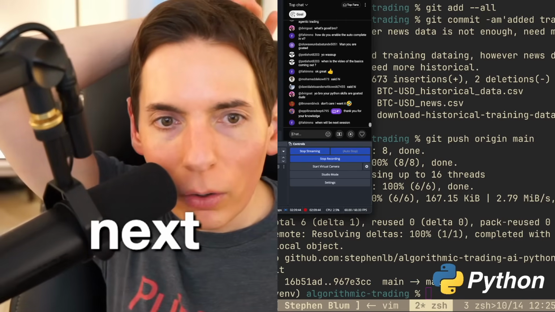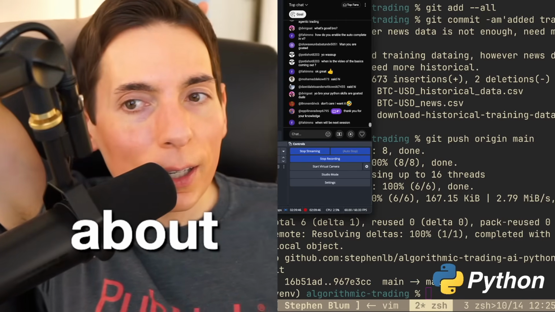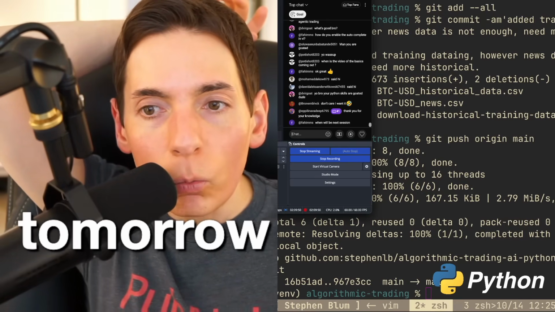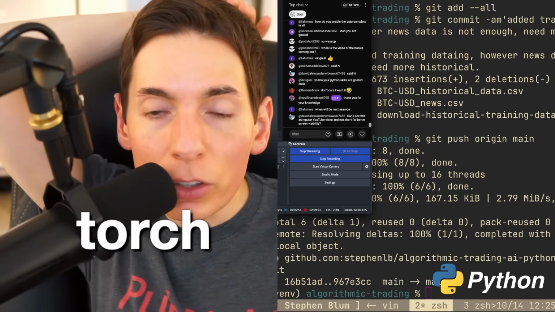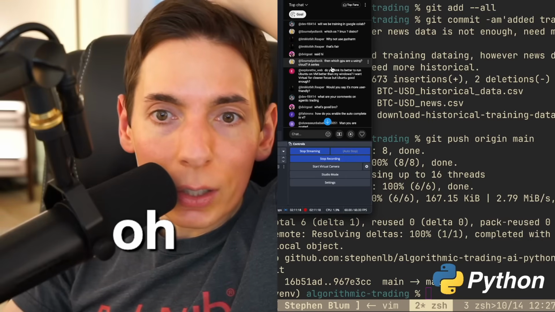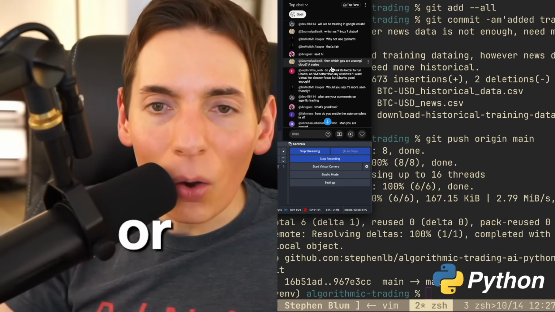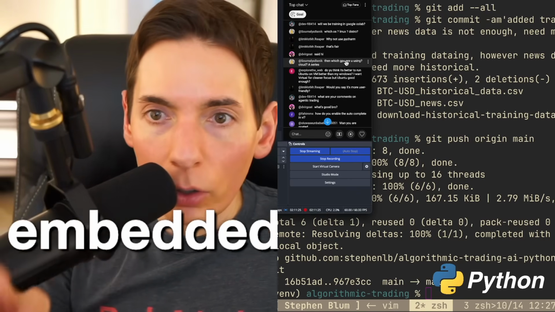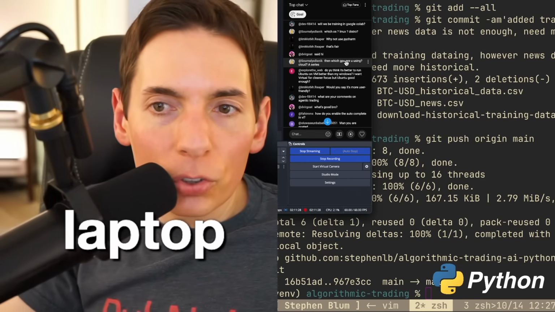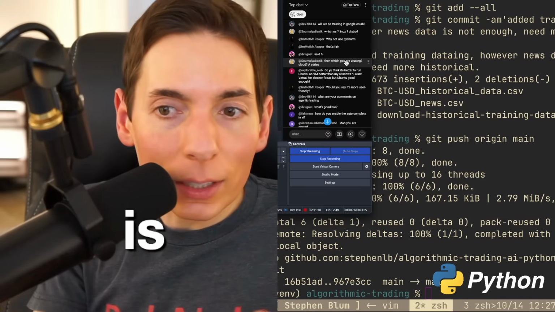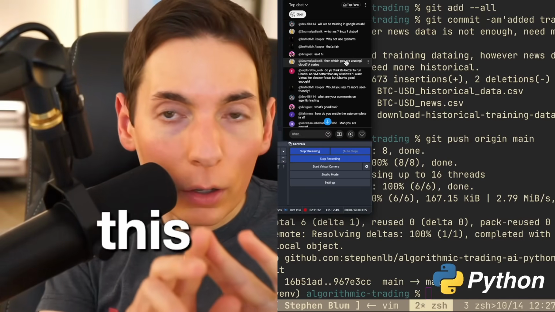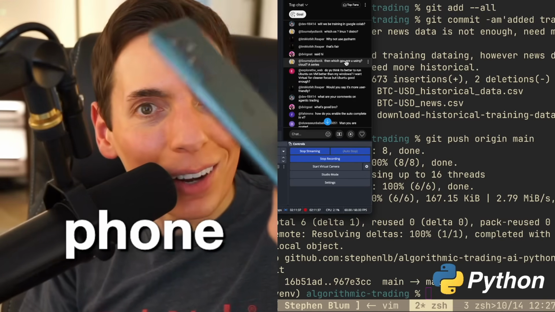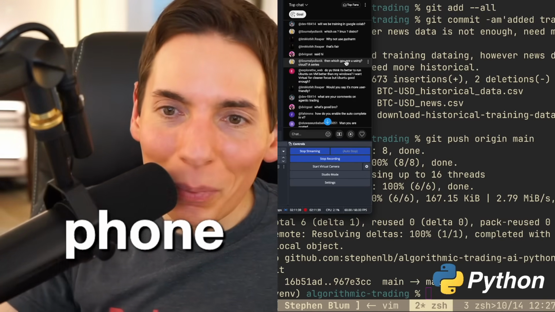We'll be live tomorrow to talk about more algorithmic trading. We will be writing some of the initial algorithm tomorrow with PyTorch and the Gemma. Which GPU are you using? We might be using the embedded GPU in our laptop. The good news is we don't need a lot of GPU memory, so this will work on almost every system. It could even work on your phone. You might have enough GPU memory on your phone. You'll be successful there.